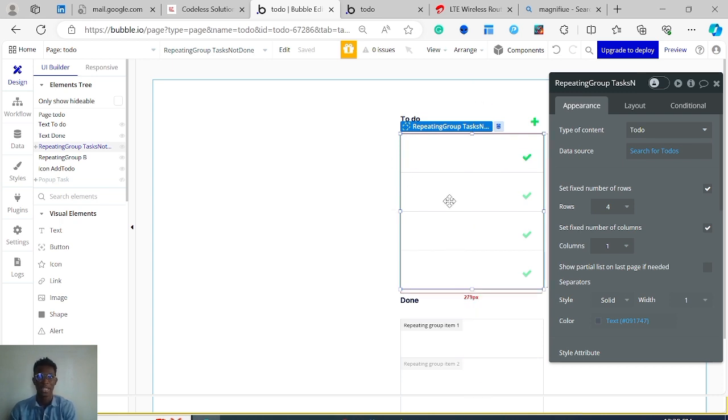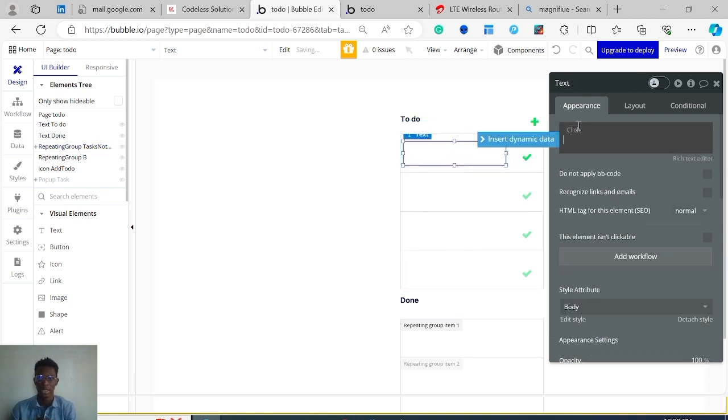If the to-do that is here is talk to mom, that will be pulled in here. If the to-do that is here is record this video, that will be here. So Bubble kind of automatically does that. It pulls it out from the database, it spreads it here. All you just have to do is pull in the data here.